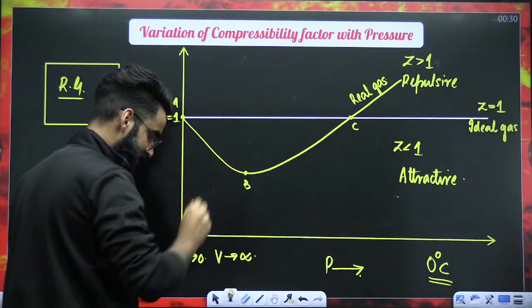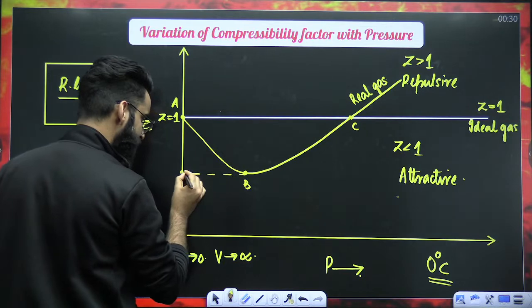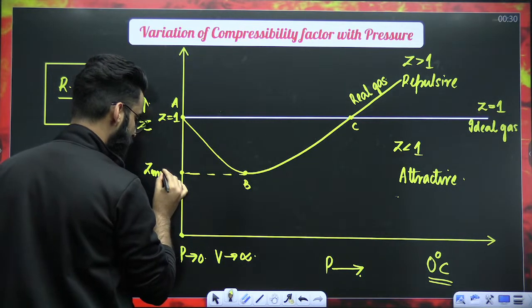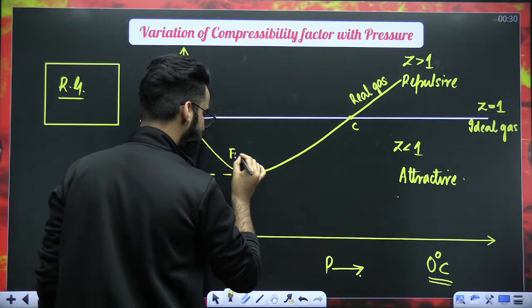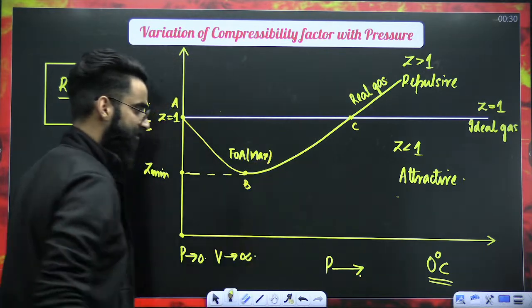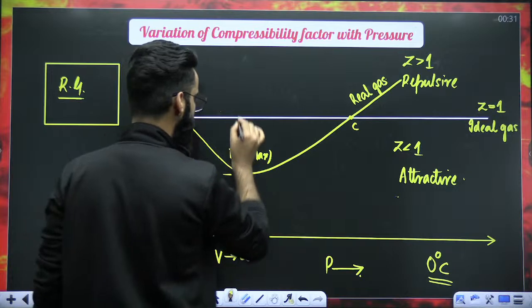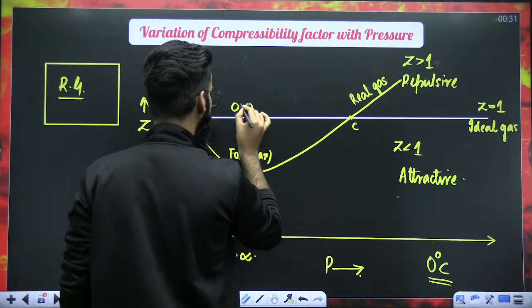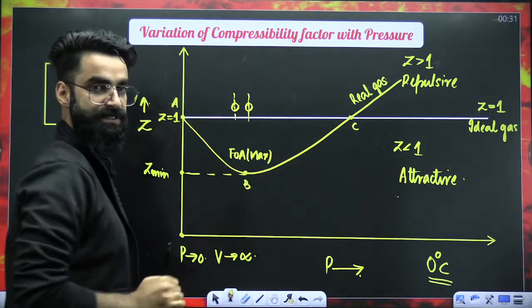Force of attraction is increasing. Can I say this is the minimum value of Z? This is the minimum value of Z. Minimum value of Z means at point B, force of attraction between the gas molecules will be maximum. And when will the force of attraction between the gas molecules be maximum? When the molecules are at the closest distance. The molecules right now are at maximum closest distance.